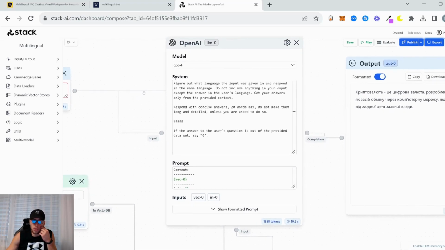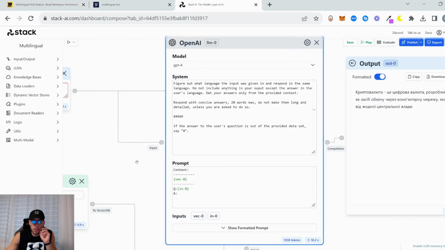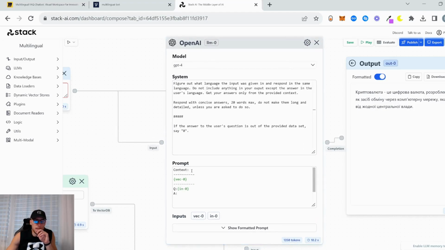I'm gonna show you. This just divides the instructions so the LLM can easily understand them, because this part is a little bit different from this part, right? That's why we divide it. And we have our system prompt. I mean our prompt. This is our system. This is our prompt. Let me make it bigger. And this is where we provide our context.